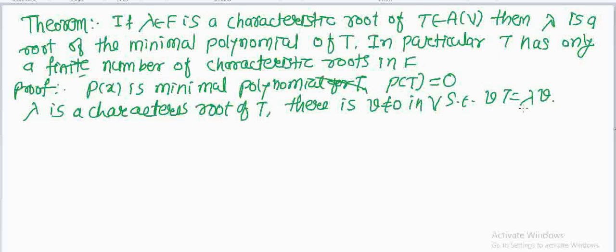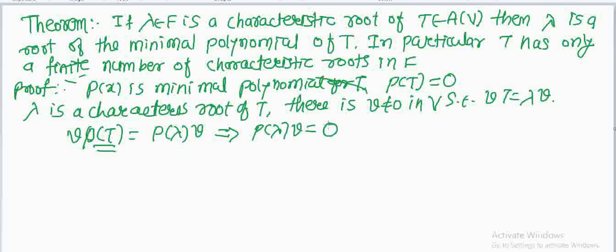Again, p(T) of v equals, by definition, p(lambda) v. We have proved that q(T) of v equals q(lambda) of v, but p(T) equals 0. So this gives that p(lambda) of v equals 0.